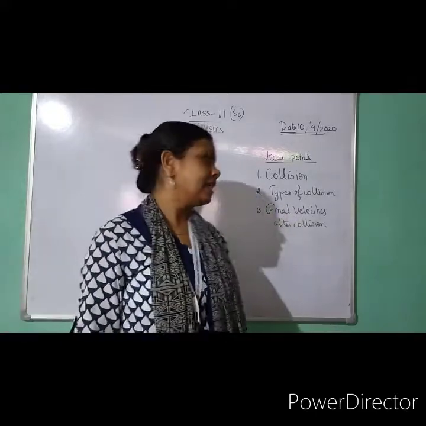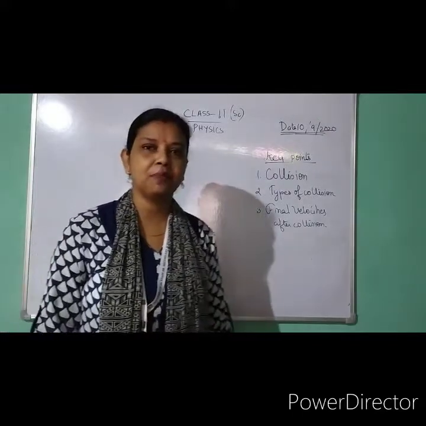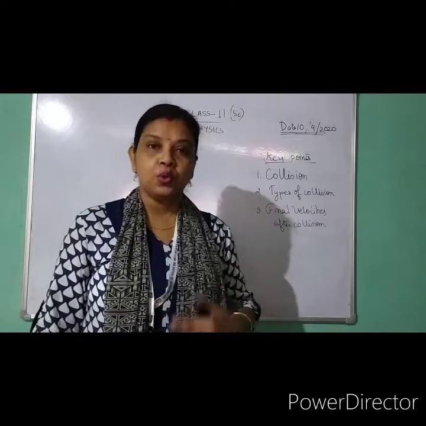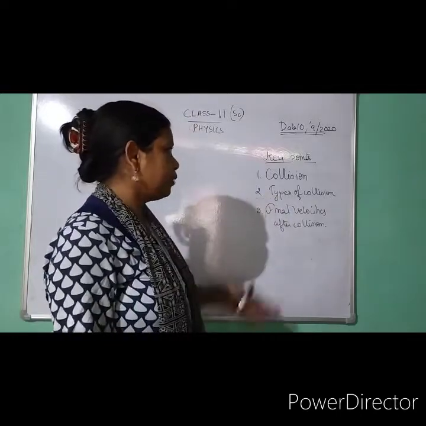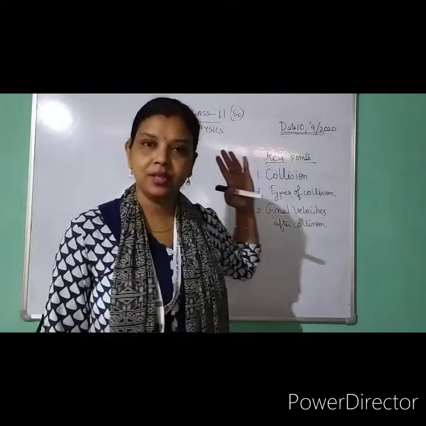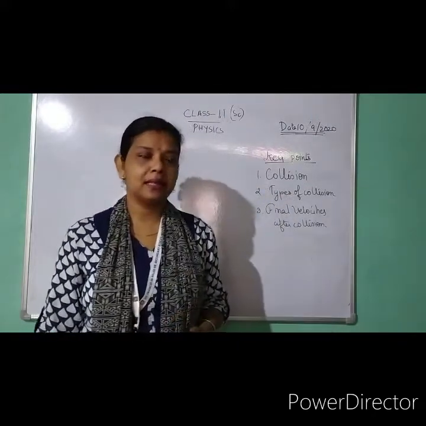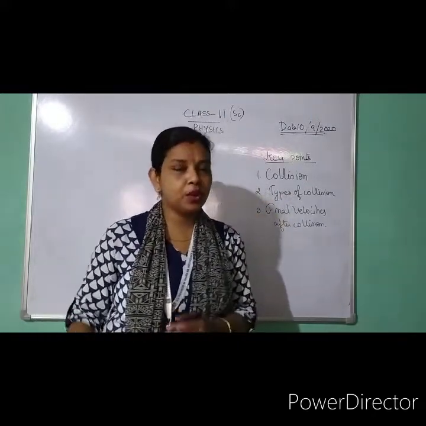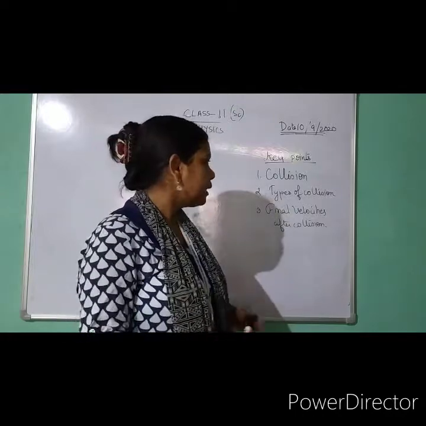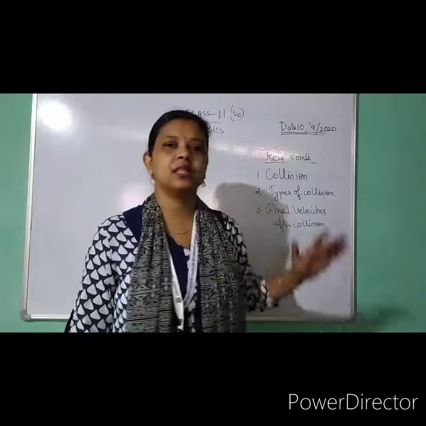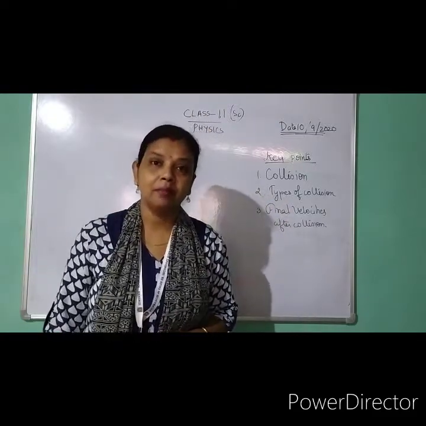Now let's move to the class. As we are discussing the chapter Work, Energy and Power, today I will be discussing with you the topic collision. I told you in the last class about types of collision, but today we have a recap of it. The key points for today's class are collision, types of collision, and final velocities after collision in one dimension.